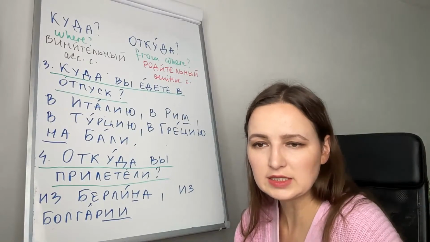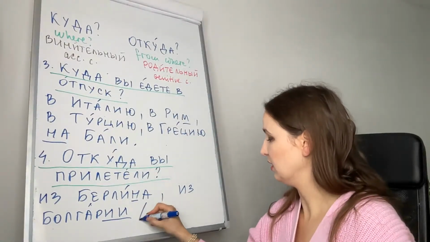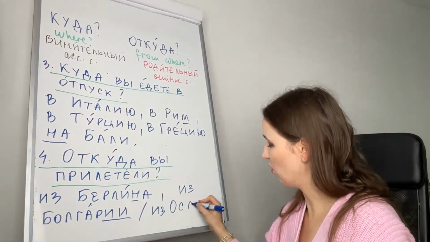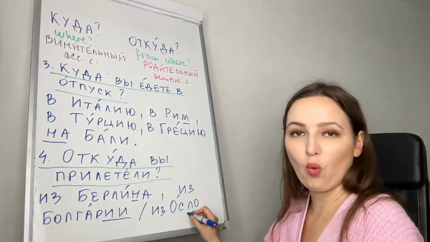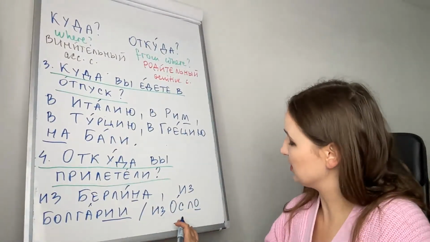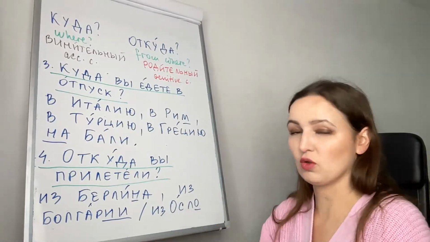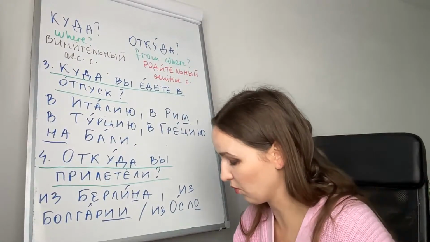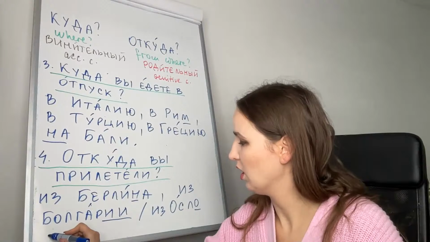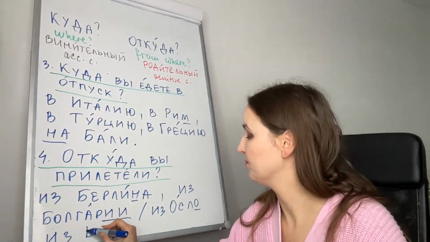Из Греции, from Greece. Or another example, из Осло. Из Осло. Because this noun is neuter, it will remain the same. From Oslo in Norway, из Осло. Из Барселона.